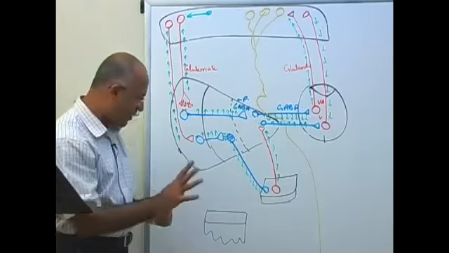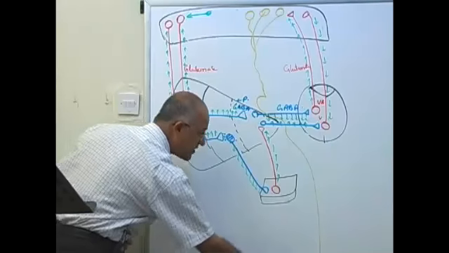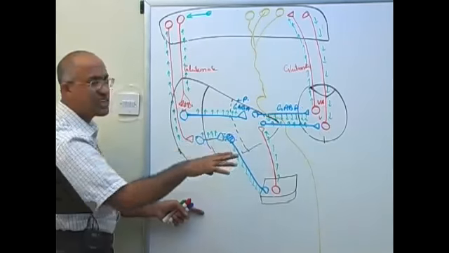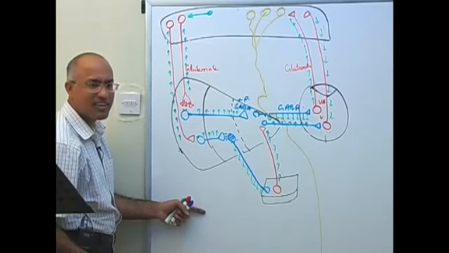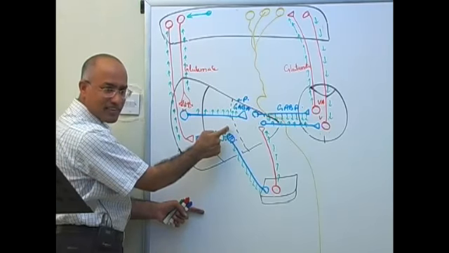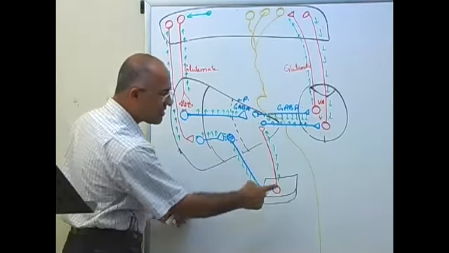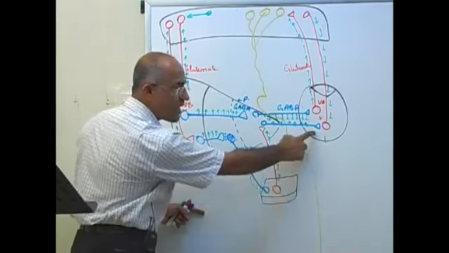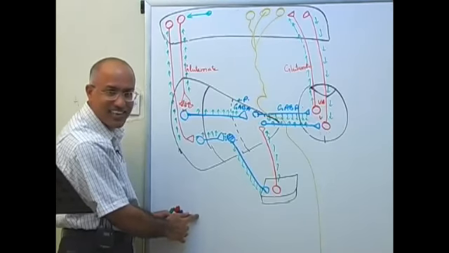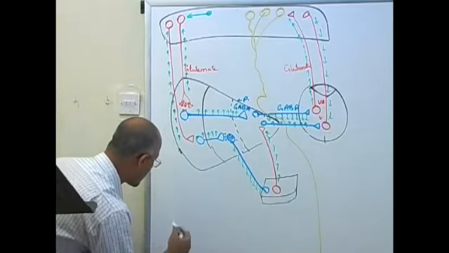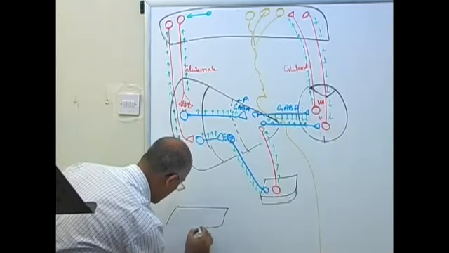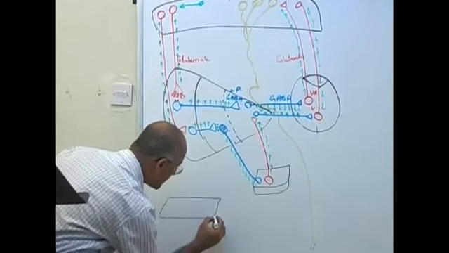How? Look, you must be knowing that substantia nigra is present in the midbrain, a derivative of mesencephalon. In this whole pathway, which are the structures which are derivatives of telencephalon? Telencephalic structures are caudate, putamen, globus pallidus. Is that right? Diencephalic structures are, what is this? Subthalamus and thalamus. And the mesencephalic structure is substantia nigra, right? It is in the midbrain. Now let's see how the substantia nigra works. This is pars.